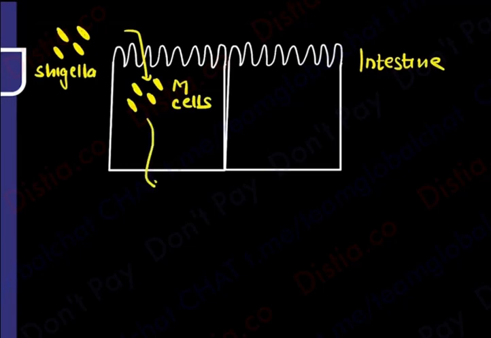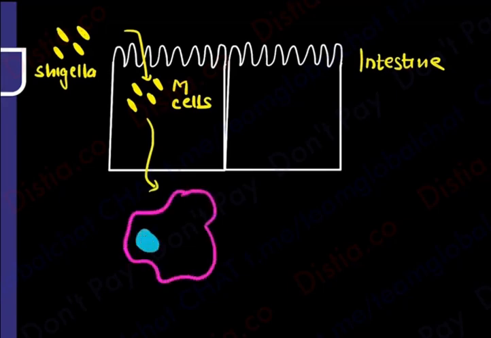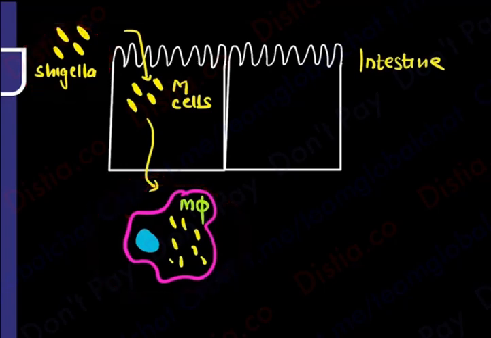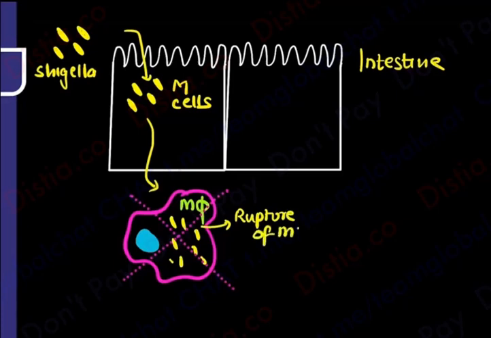and after it is picked up by the M cells, it is going to be given to one cell of your body which is known as the macrophage. So it is given to the macrophage. The macrophage is always hungry, no? So the macrophage is going to engulf it. But remember, the macrophage is deadly, but Shigella is very, very deadly. So Shigella is now going to break your macrophage. There is going to be a rupture of the macrophage, as a result of which all these Shigella bacteria are now out.